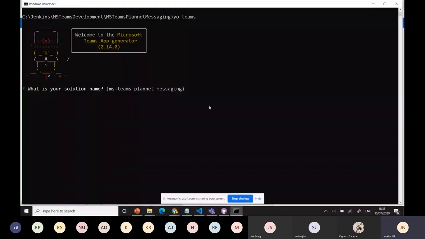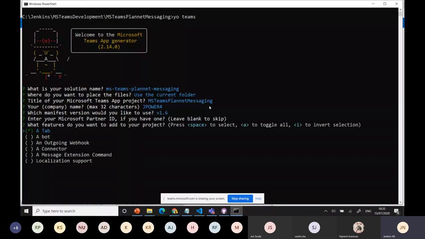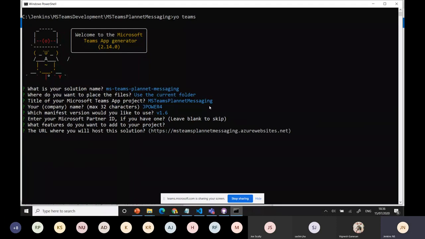Okay, we have the Yo Teams messaging solution, same as before. For the current part, we can use the Teams app project. I can use MS Teams messaging, or if you want a different name, you can provide it. That's your wish. Okay, I just use my company name. I use the 1.6 latest one. We have the dev preview also, if you want the latest updates from Yo Teams, you can use it. Okay, then I can use it here. I'm not doing anything, just leave it like this. We could use a direct bot, but I'm going to use some basic elements, so I'm going to leave that. And you have the URL like MS Teams messaging azurewebsites.net. Okay, this will be needed later on.